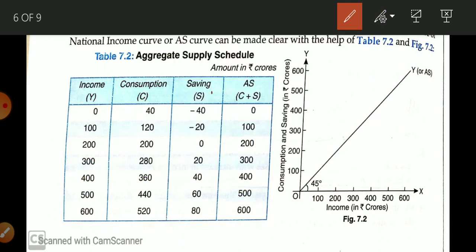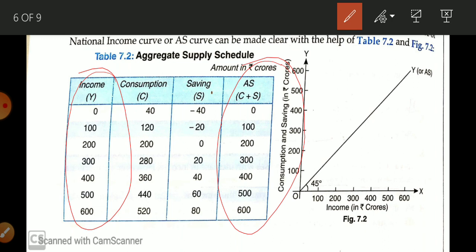600. So in this way you can see कि whatever income is there, that much is aggregate supply. इसीलिए income और aggregate supply दोनों एक ही चीज़ है, both are the same thing. Okay, now it's diagrammatic presentation. It is the time to understand the diagrammatic presentation.